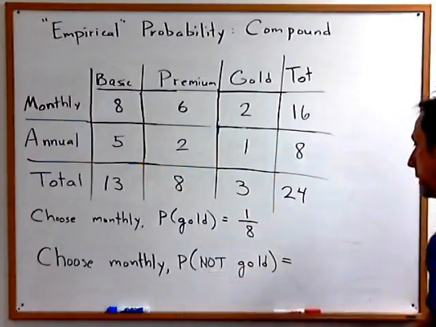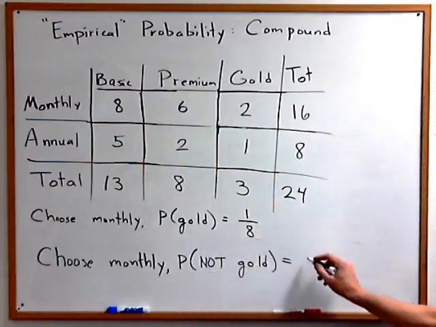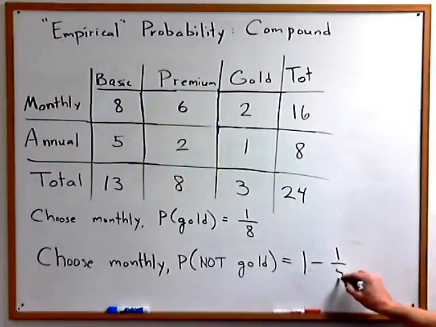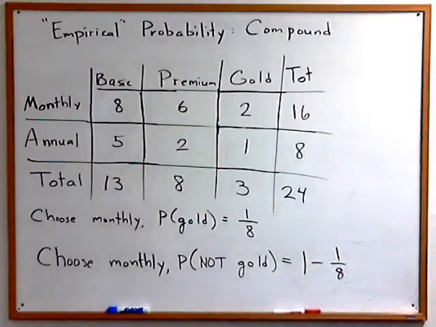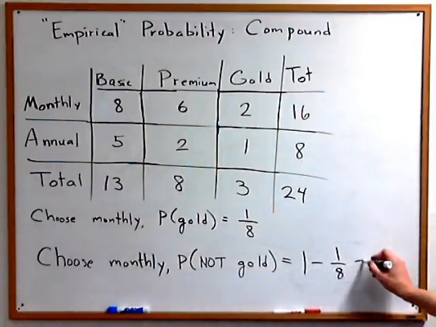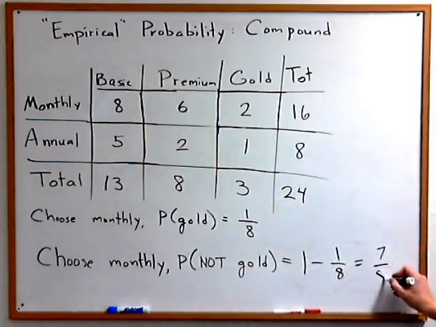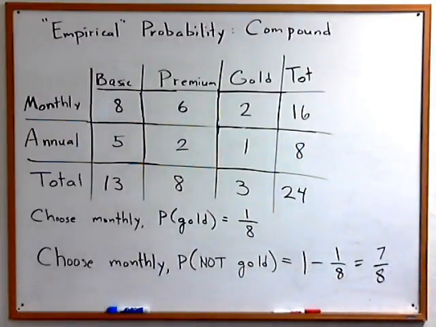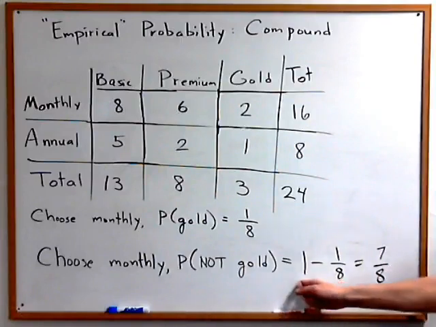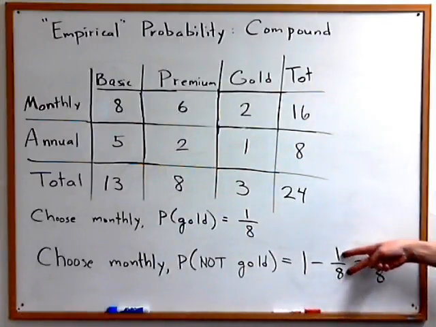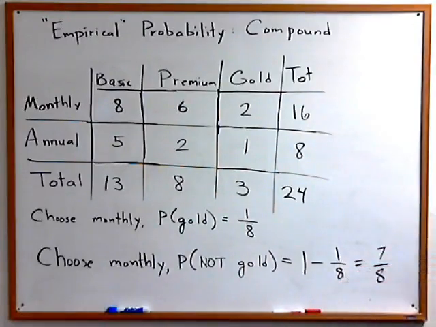When we see not, that means that you're going to take this probability and subtract it from 1. I hope you remember your fraction arithmetic. 1 minus 1/8 is 7/8. So whenever you subtract any fraction from 1, you're basically just subtracting the numerator from the denominator. That's really easy when we do it that way.